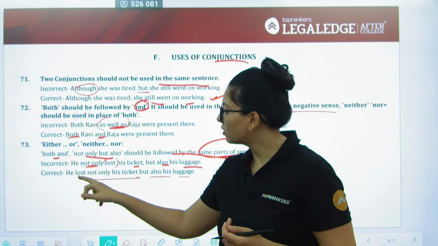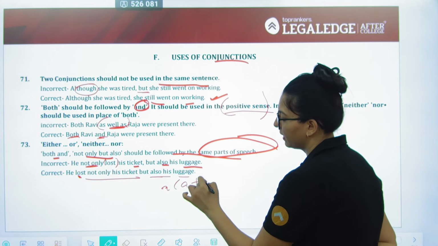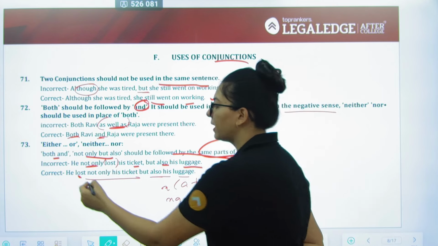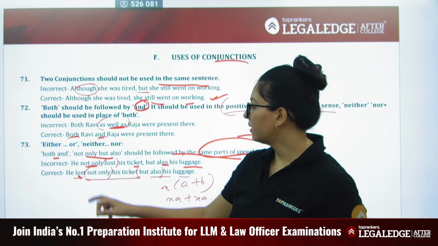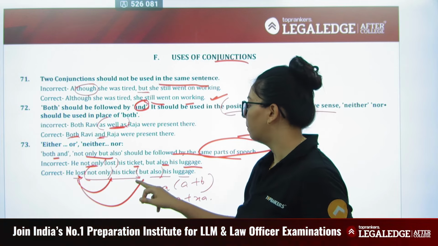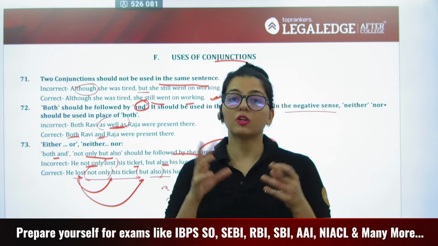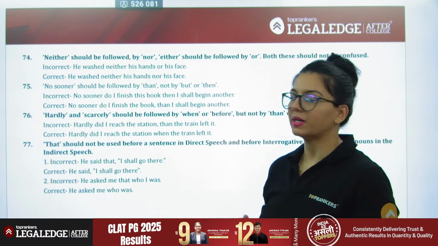But अगर आपने lost को बाहर लगा दिया, remember maths में हम लोग जब x(a + b) करते थे तो इसका आता था xa + xb. So when you put an x outside the correlative conjunction, the idea multiplies with both. So "he lost not only the ticket but also the baggage." Here "lost" is going to go to both. So see, maths actually comes in handy at times.